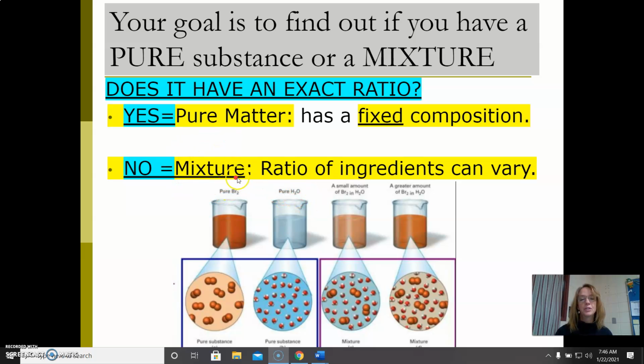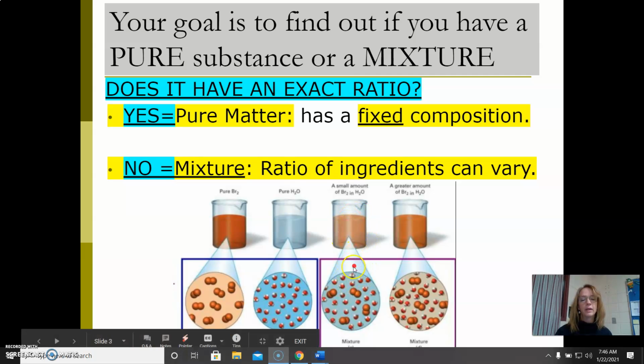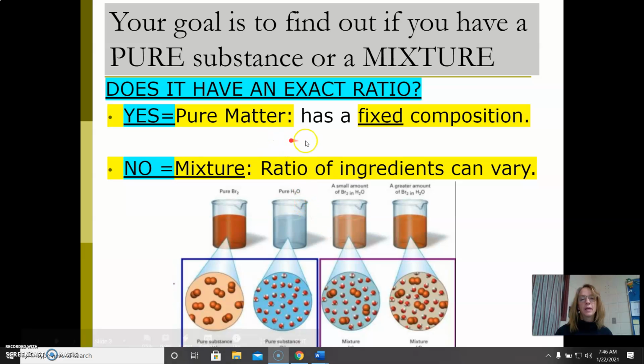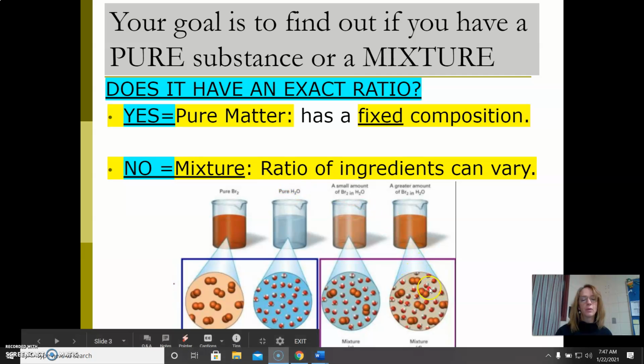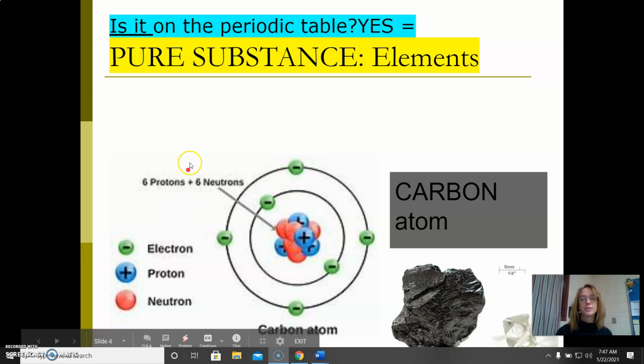If you have a mixture of something, you can break it apart. So this is a mixture of bromine in water, and I can break it apart, and this is still water and this is still bromine. So I'll get into the detail here, but the easiest thing to know is pure matter: if you cut it up, you have to call it something else. Mixtures, if you change the ratio or change how much bromine or water is there, you can still call it a mixture.